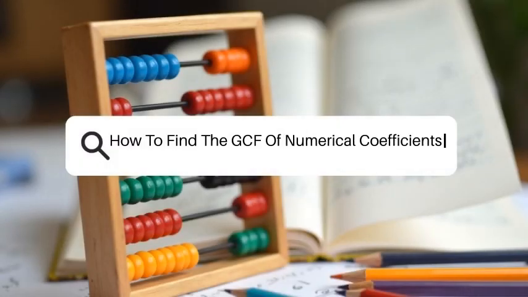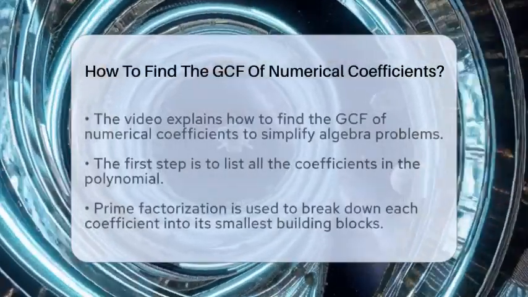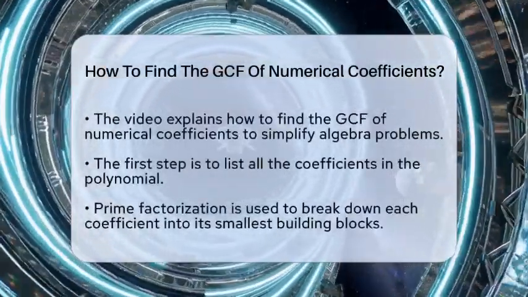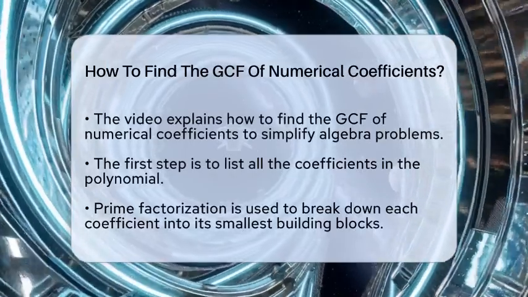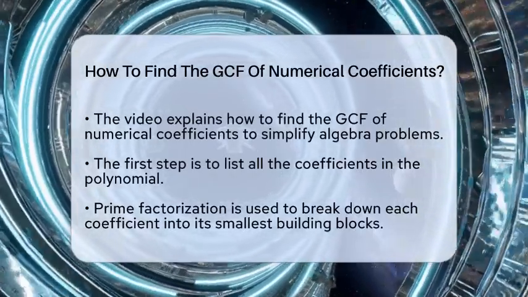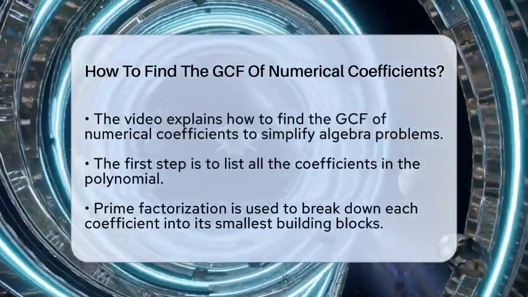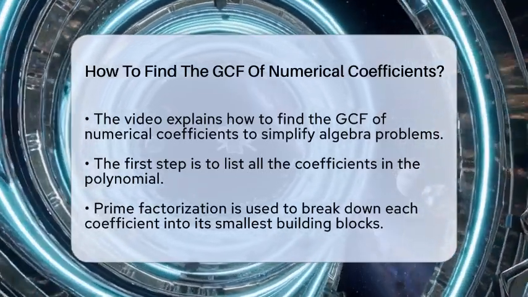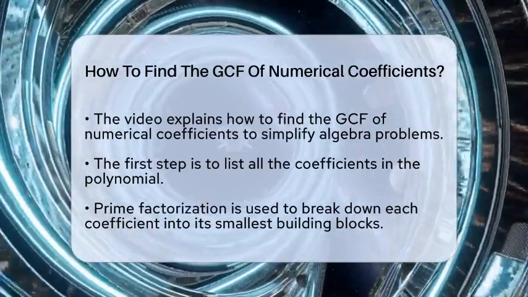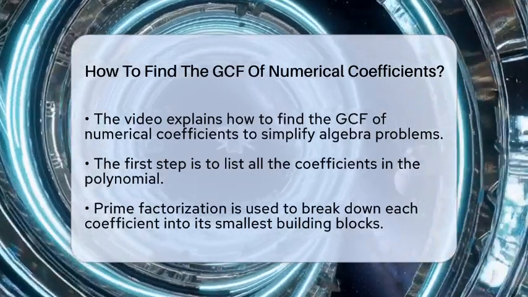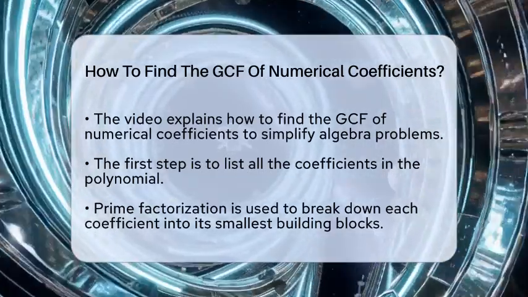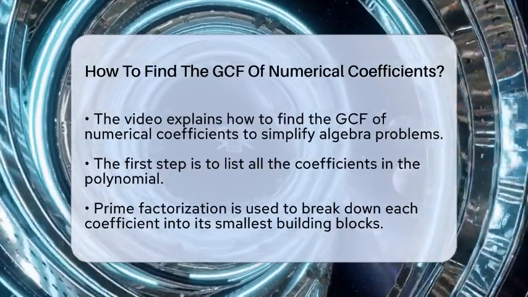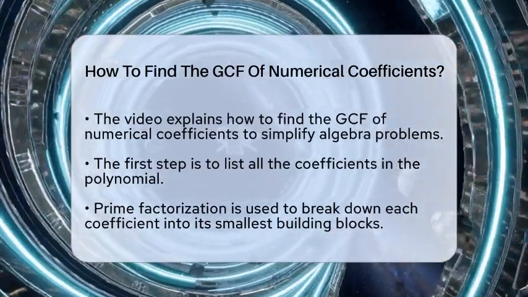How to find the GCF of numerical coefficients. Imagine you're working on a math problem and want to make it easier by simplifying it. One way to do that is by finding the biggest number that divides all your coefficients evenly. This process is called finding the greatest common factor of the numerical coefficients. It might sound tricky at first, but once you understand the steps, it becomes quite straightforward.